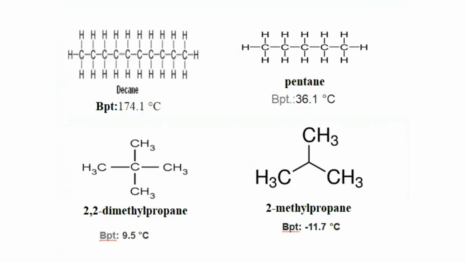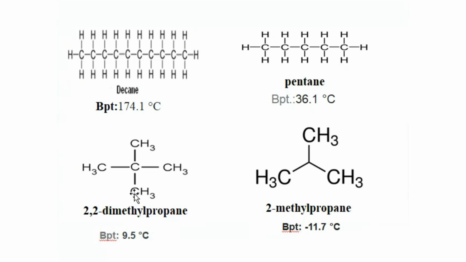Let's see the structure of all these alkanes. This is the structure of decane, boiling point 174.1 degrees Celsius. This one is the structure of normal pentane, with boiling point 36.1 degrees Celsius. This one is neopentane or 2,2-dimethyl propane, with boiling point 9.5 degrees Celsius. And this one is 2-methyl propane, which contains 4 carbon atoms and has the least boiling point, because the number of carbon atoms of decane, pentane, and 2,2-dimethyl propane is greater than that of 2-methyl propane. Therefore, this has the least carbon and the least boiling point.